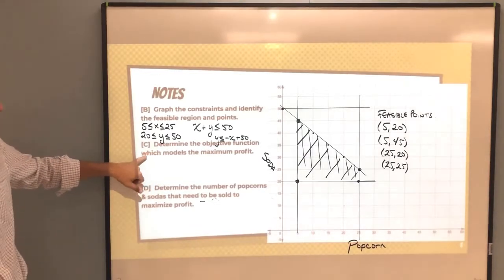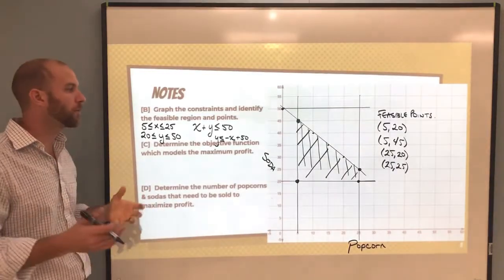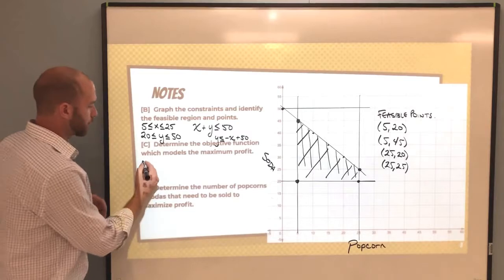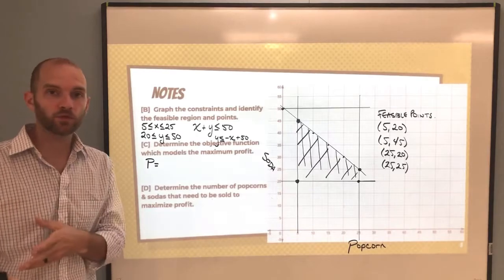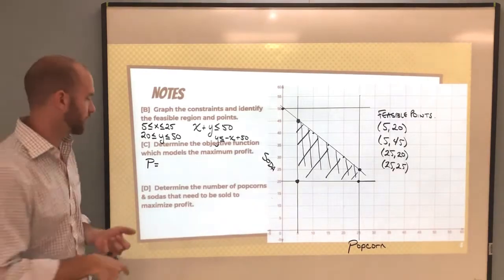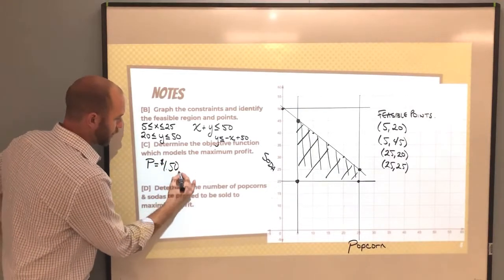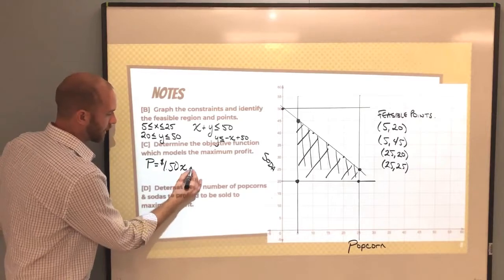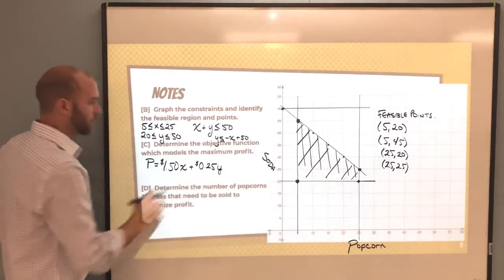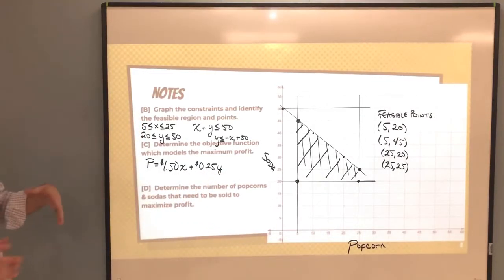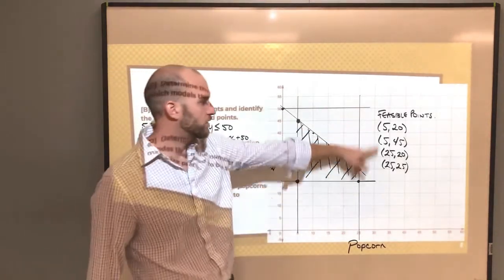Determine the objective function which models the maximum profit. So when we're looking at an objective function to maximize profit, we want to go back to our original problem, which said your profit is going to be determined by the price of the popcorn and how many popcorns you sell, and the price of the sodas and how many sodas you sell. The problem said that we would make $1.50 per box of popcorn, so 1.50 times x, plus 25 cents, 0.25, times each soda that we sold. So that's our objective function, which models the maximum profit. Notice we saved that towards the very end. We wanted to do a little bit of legwork to figure out a couple points that we could test for this.